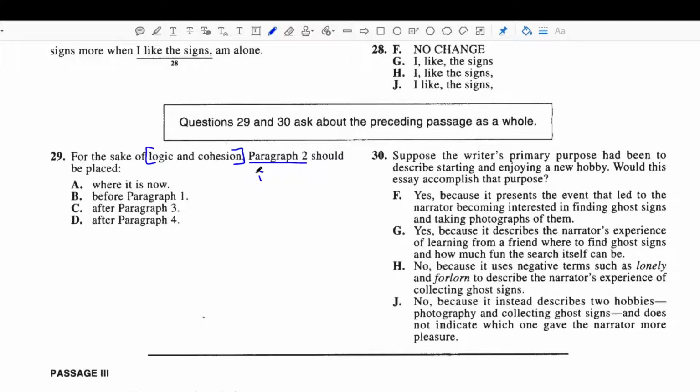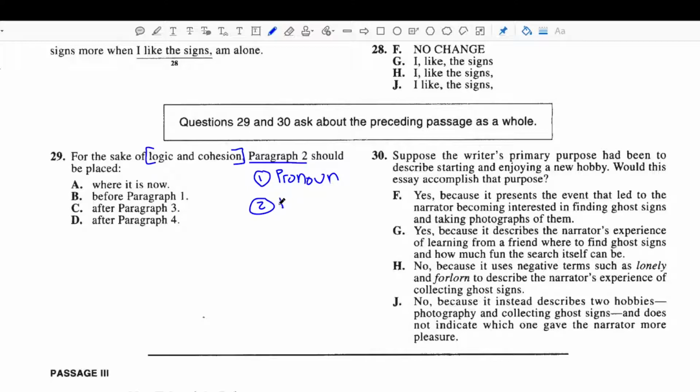So the first thing we want to do when trying to assess where a paragraph should be within a passage is look for pronoun usage. Pronouns are a good way to indicate if something is out of order. So for example, if I said, he went to the grocery store, period, and then I said, Michael is getting into his car, it would make more sense for Michael to go before he. We want to say who he is before we use the pronoun he. So pronoun usage is a really clear way to know if something is out of order.